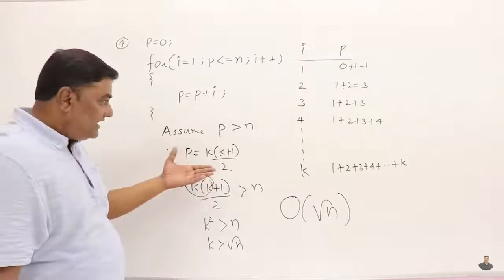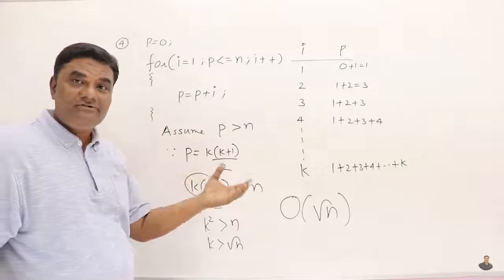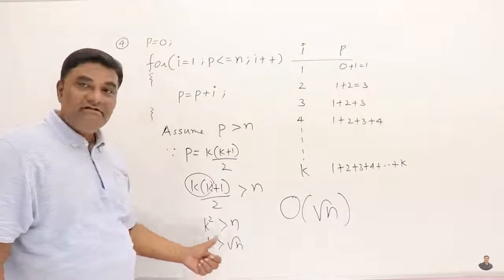Right? So P is k into k plus 1 by 2 now. So we know that this will repeat as long as p is less than or equal to n. So it will stop when p becomes greater than n. So when k into k plus 1 by 2 becomes greater than n, it will stop. So this is k square and k is root n.